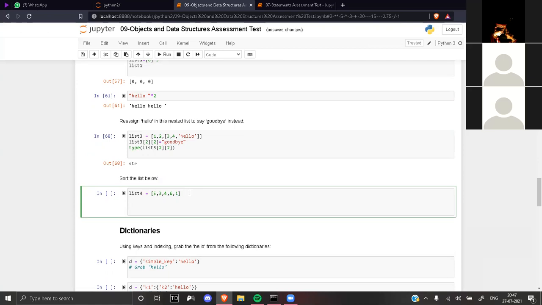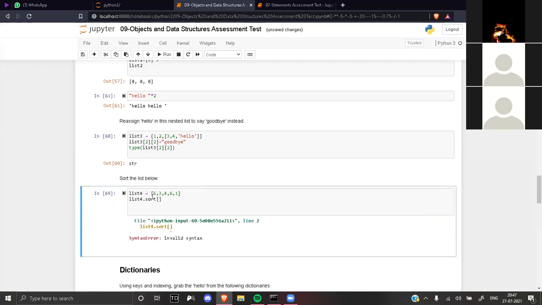So there are special methods. Just like in a list we have list.append, similarly we have list.sort. Do list4.sort, with brackets open and close. Run this. Those small parentheses are normal brackets. Square brackets are for indexing.